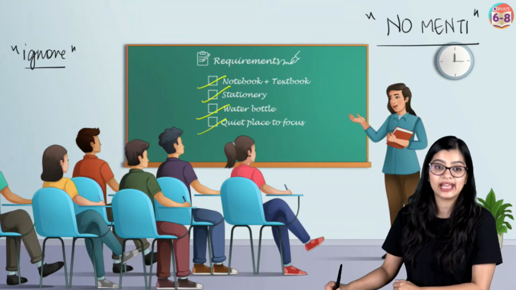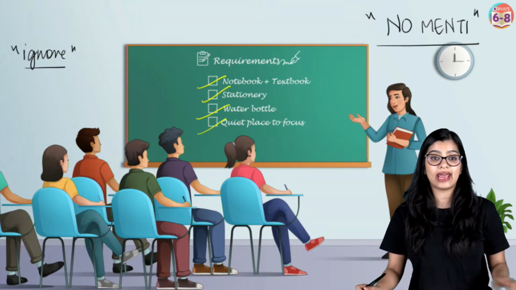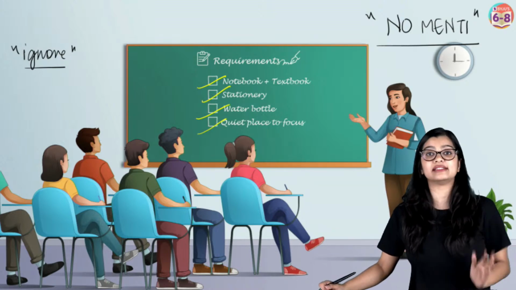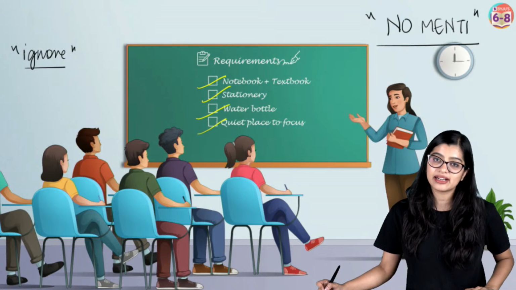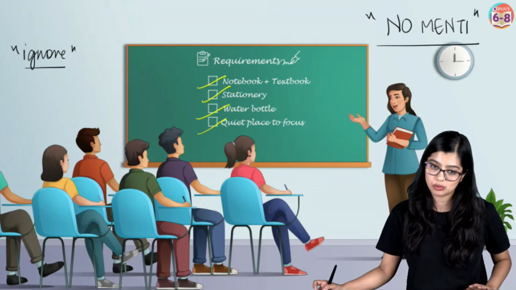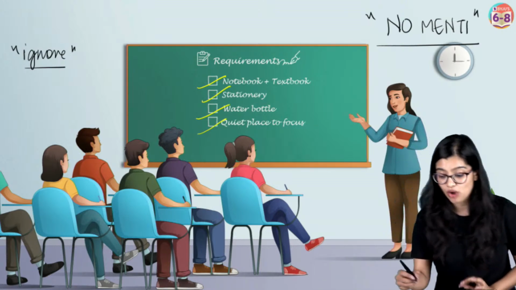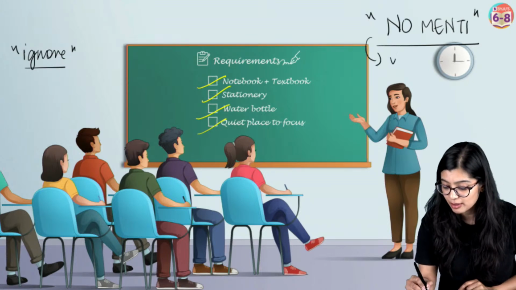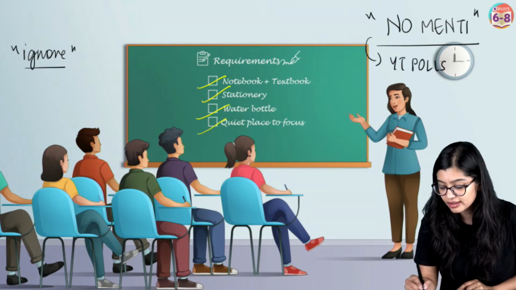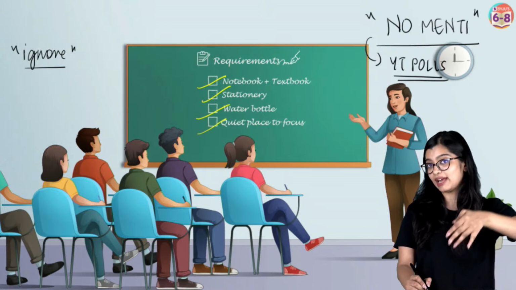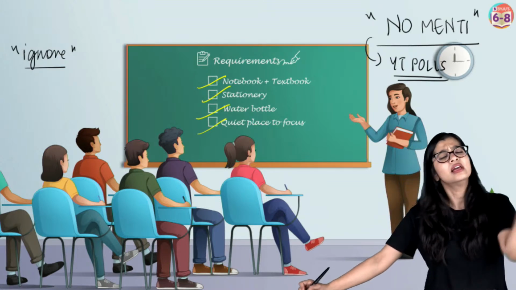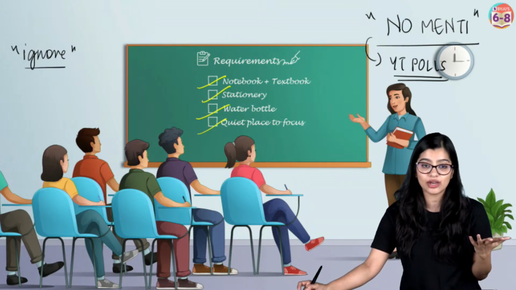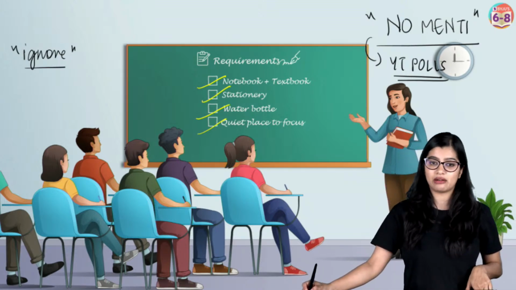Now, it is not that today I have decided that I will go ahead and ignore these students. I don't come with that agenda, right? I come with the agenda that I have to teach as many students as possible. So today we will not be having mentee quizzes, but rather we will be doing YouTube polls. In the YouTube live screen where you are doing the live chat, polls will appear which will look something like this. Later on you will get to see. There you can vote and I'll see how many of you have done well, right?